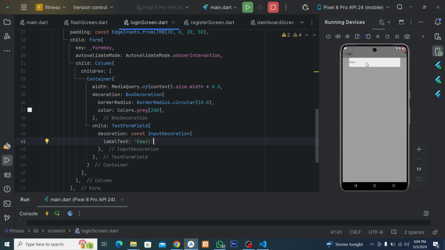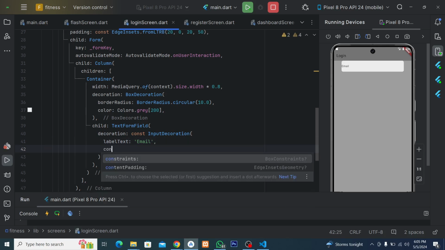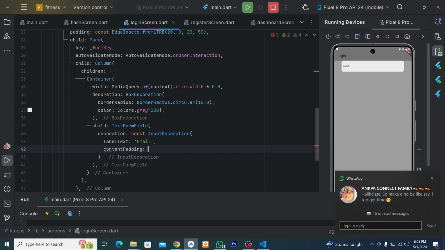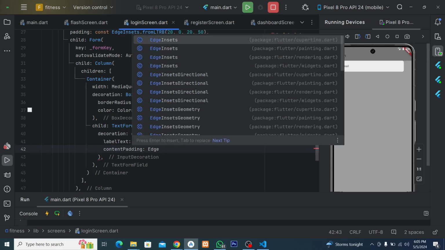Yes, you can see we have the input, which is email. That's very nice. So now let's add a few other things. You can see this email text, if you zoom in now, is touching the boundary. So let's give it some spacing. Say content padding. The content padding is going to be edge insets.